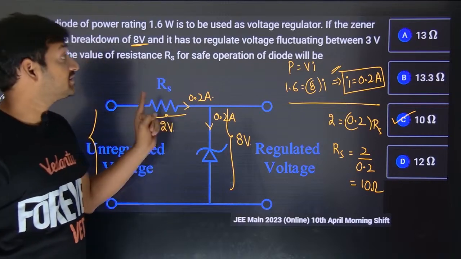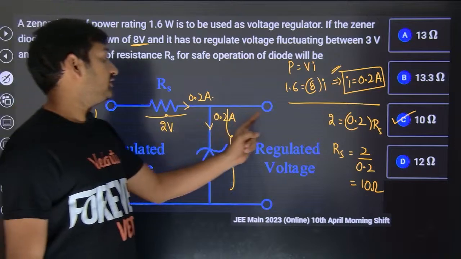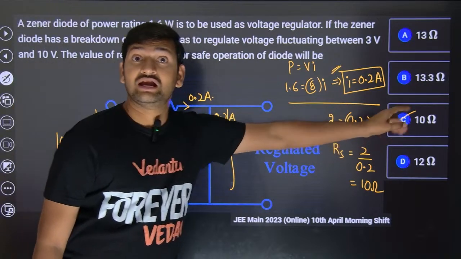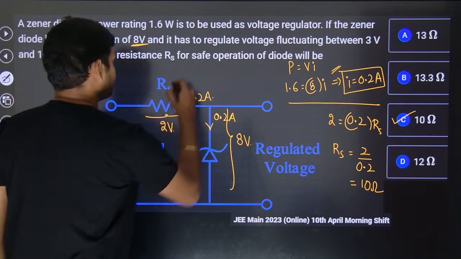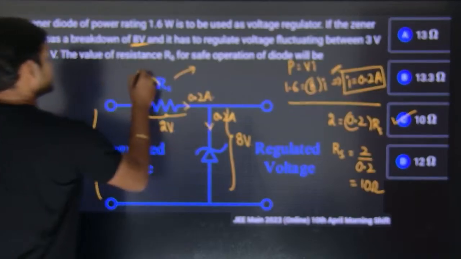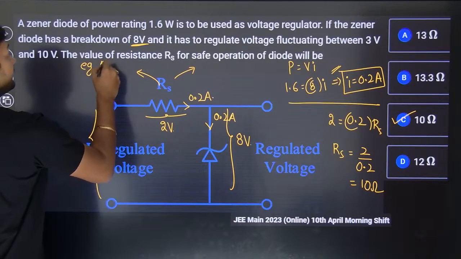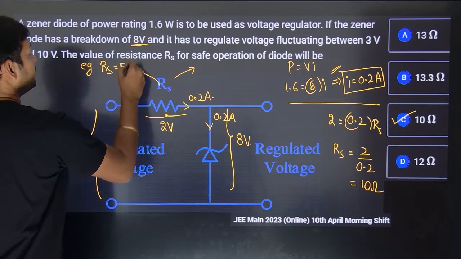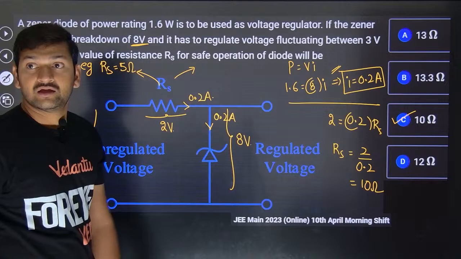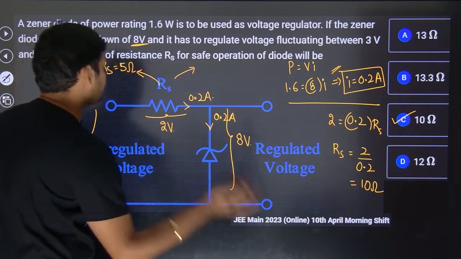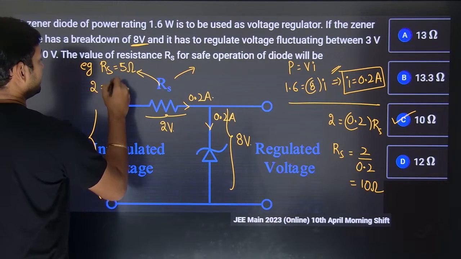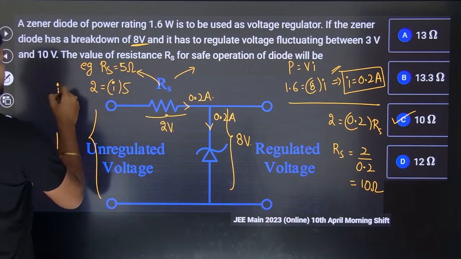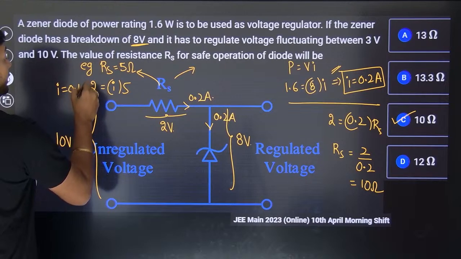So if the resistance is going to be less than 10, for example, if Rs is going to be 5 ohms, then 2 volt is going to be I into 5, so the current is going to be 0.4 amps.